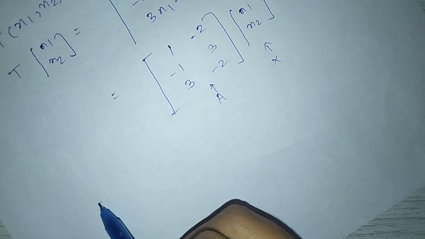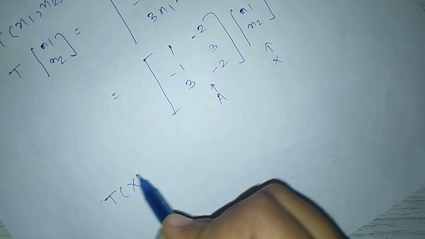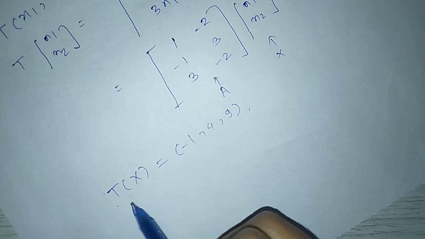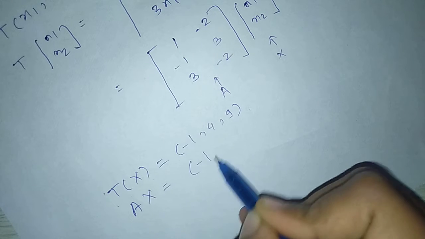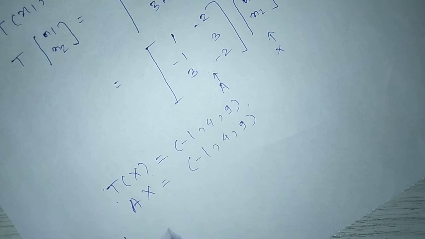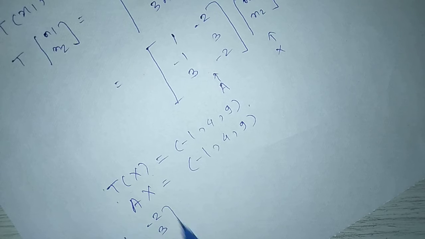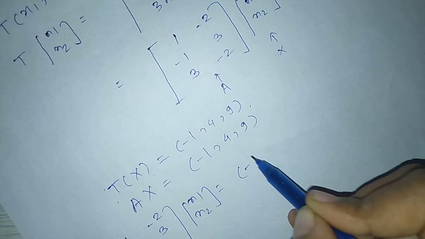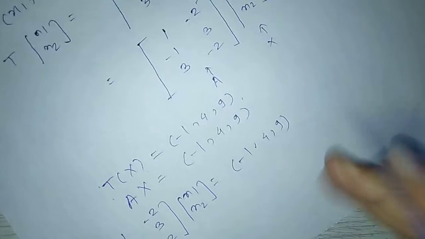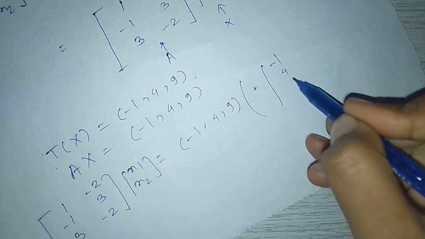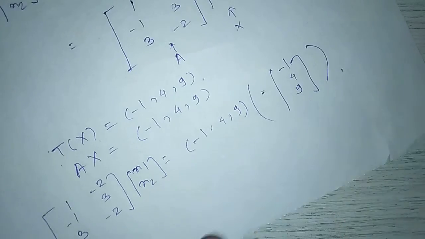So T of x equal to minus 1, 4, 9. T of x is A into x equal to minus 1, 4, 9. A is 1, minus 1, 3 in the first column and minus 2, 3, minus 2 in the second column. X is x1, x2, and the right side is minus 1, 4, 9.